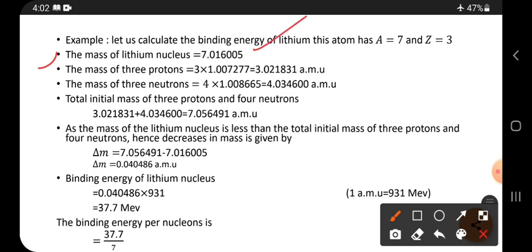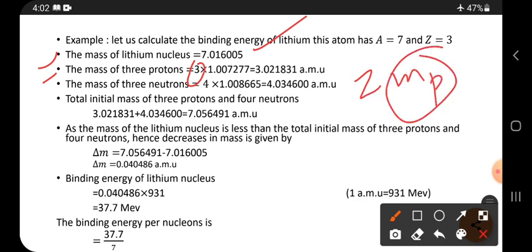The mass of the lithium nucleus is this much, it is already given in the example. Now the mass of 3 protons, so we have to write Z mp. The mass of each proton is 1.007277, right? There are 3 protons, so we get this much. We have to calculate in terms of AMU only. The mass of the neutrons: sorry, the mass of the 4 neutrons here, not 3 neutrons. So 4 into this much, and we get this value.